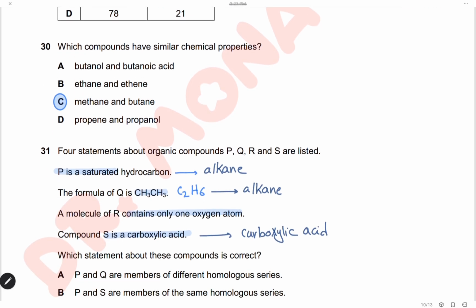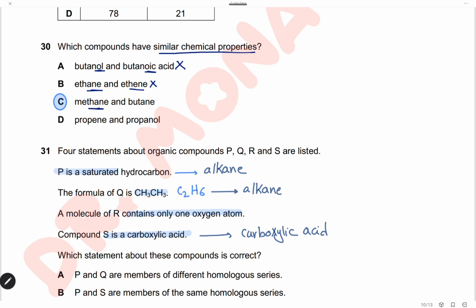Question 30. Which compounds have similar chemical properties? The first one, butanol and butanoic acid. There are 2 different homologous series, so of course they don't have similar chemical properties. Ethane and ethene: ethane is an alkane and ethene an alkene, so they have different chemical properties.